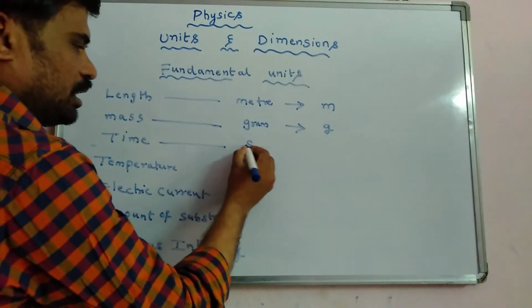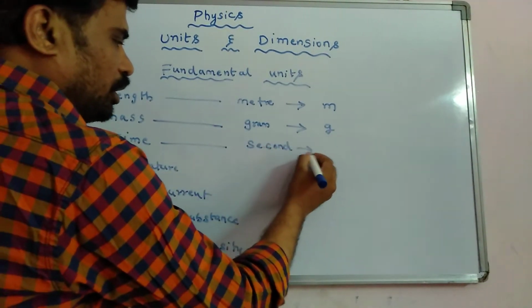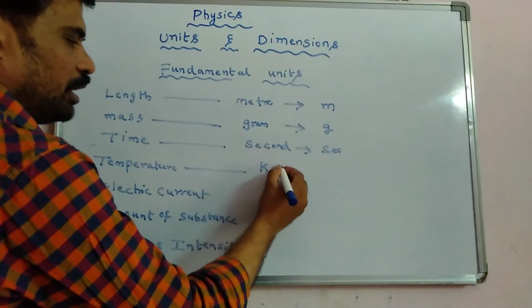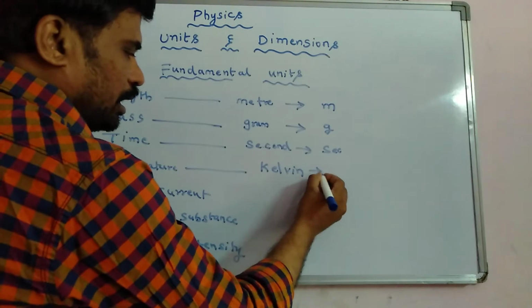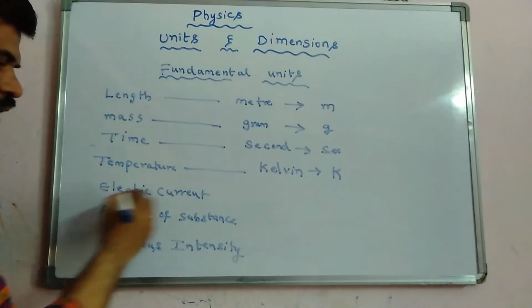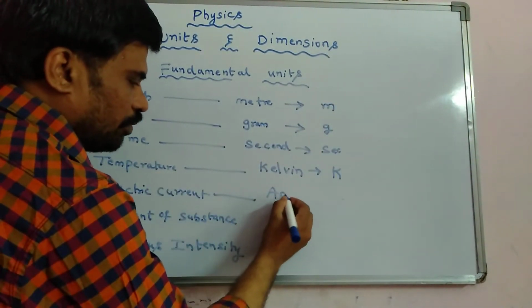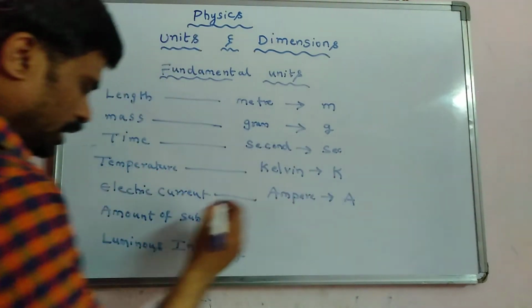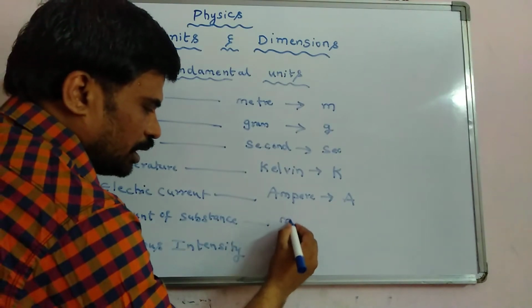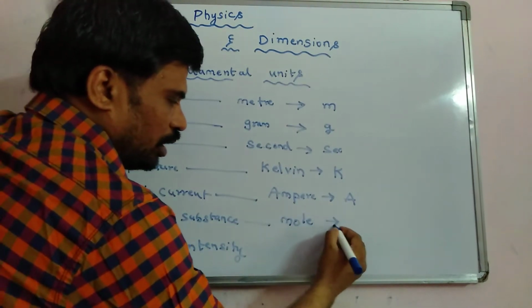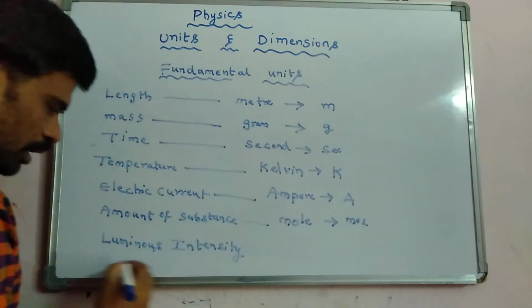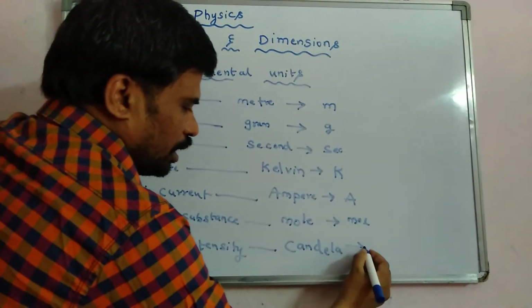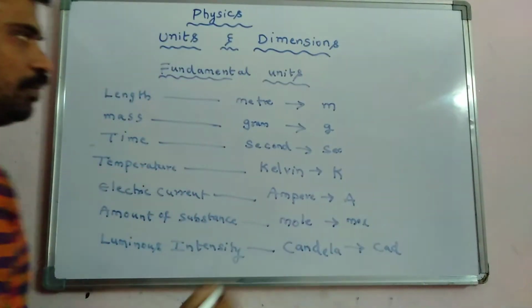For time, it is second, denoted by s. For temperature, the fundamental unit is Kelvin, denoted by capital K. For electric current, it is ampere, denoted by capital A. For amount of substance, it is mole, mol, and for luminous intensity it is candela, abbreviated cd.